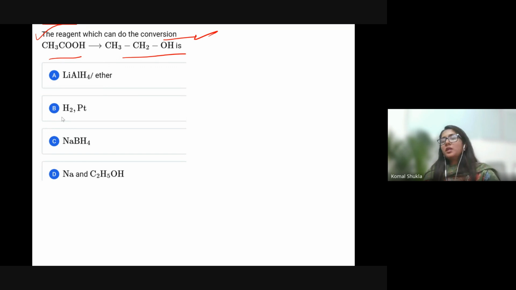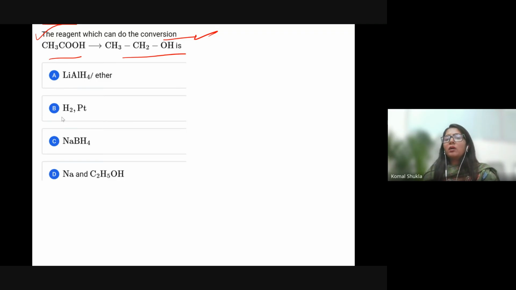We choose LiAlH4 because it has strong reducing power. Why the others are not correct: H2/Pt is catalytic hydrogenation, which works well for alkenes and alkynes, but generally does not reduce carboxylic acid into alcohols under standard laboratory conditions.